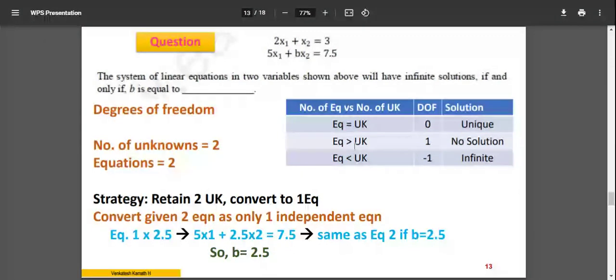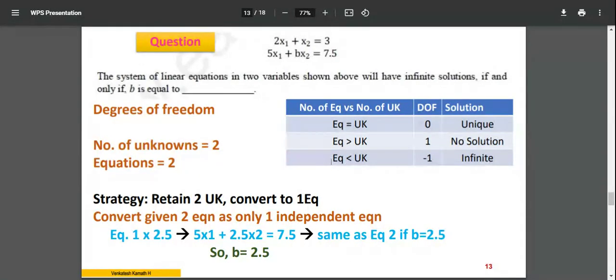When can you have that? Now look at this. If you have more equations and a smaller number of unknowns, then you may not have a solution. You may not have a solution for that particular question or set of equations. You may end up with multiple solutions or an ambiguous solution. That is possible. So you may have to cancel out certain equations in those cases.